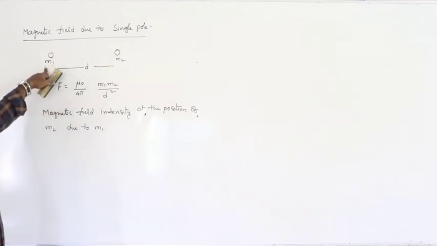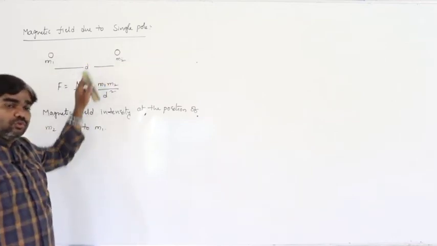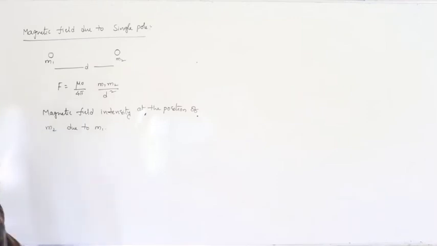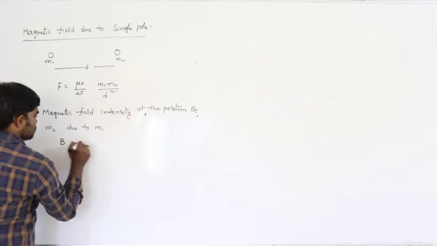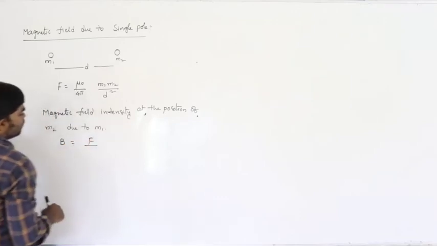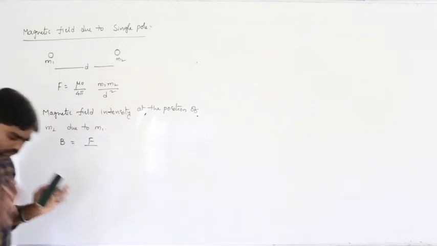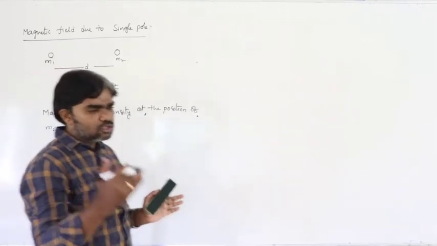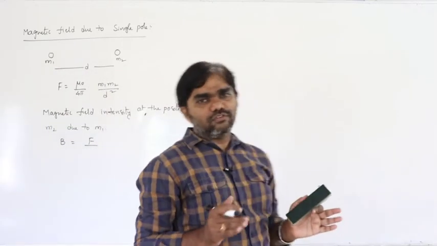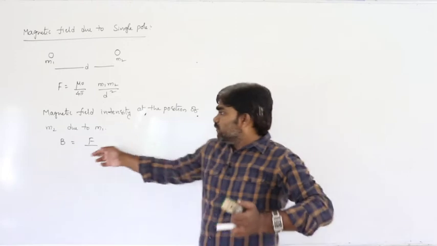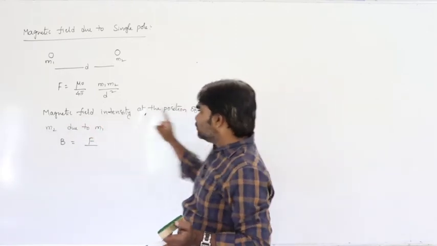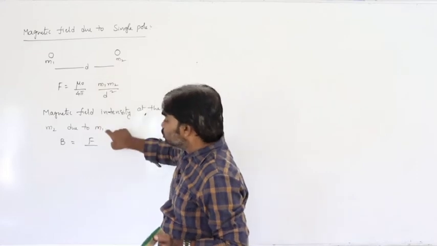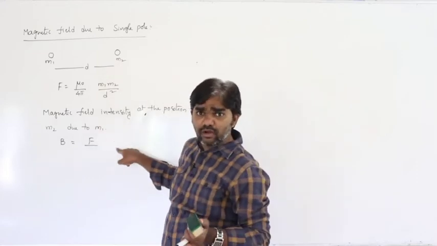B is equal to F by m, that is, magnetic field intensity in the sense of force per unit pole strength. Which one do we have to consider? The magnetic field intensity at the position of M2 due to M1.